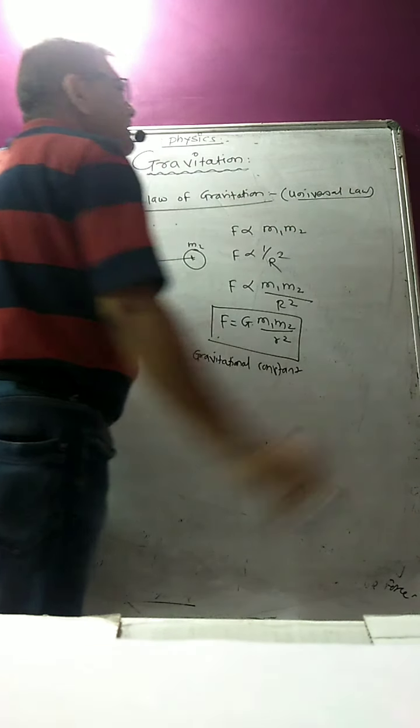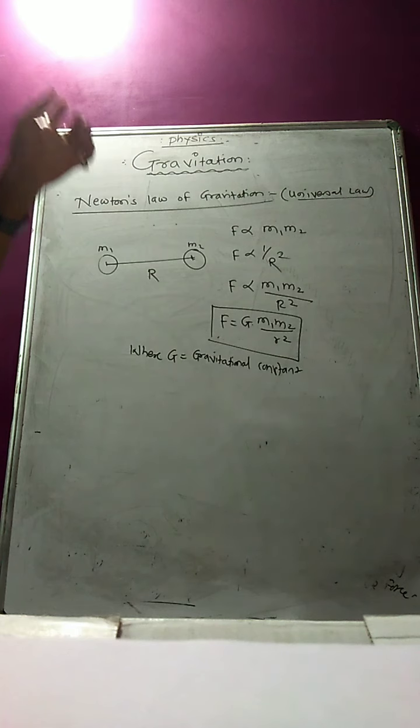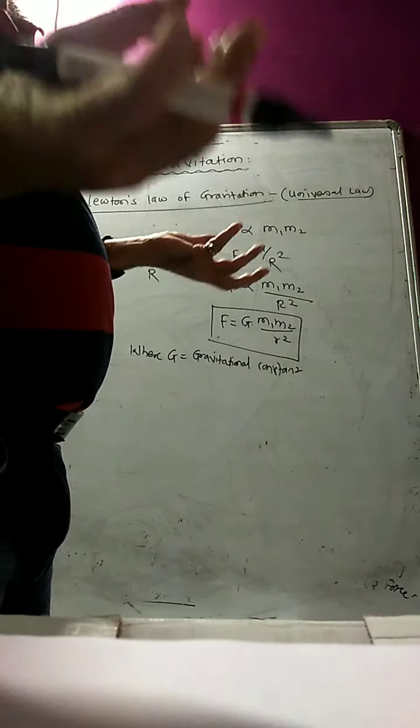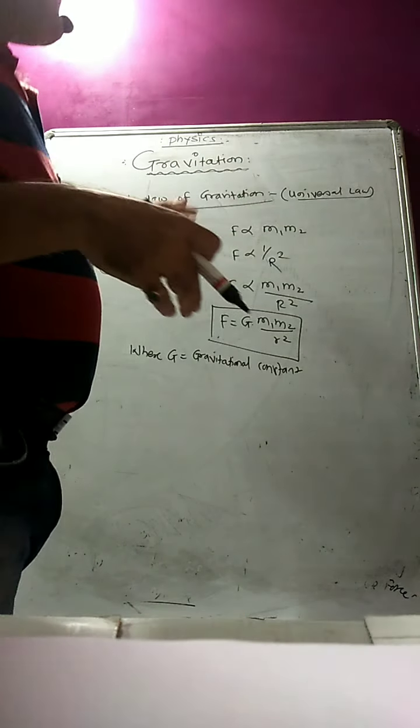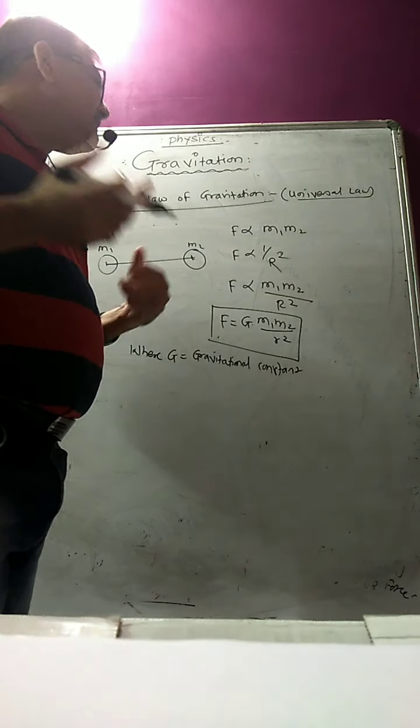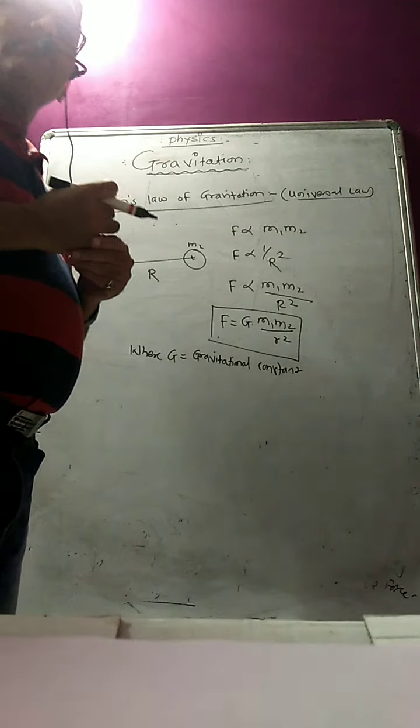Why is it called universal? Because it is applicable to any two masses in the universe, separated by some distance, so that force exists between any two masses. Therefore it is called the universal law of gravitation.